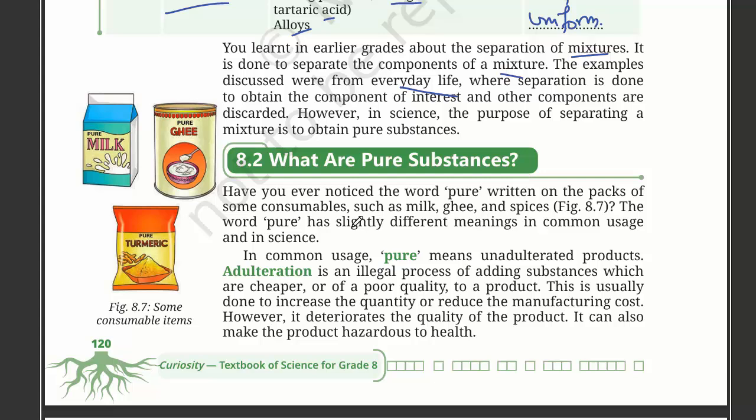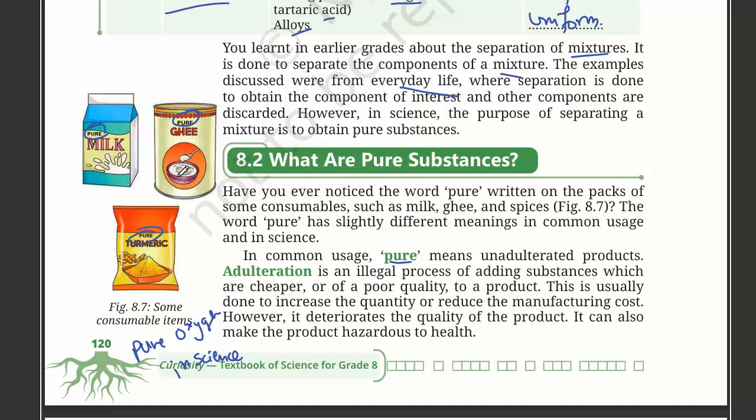What are pure substances? Have you ever noticed the word pure written on the packs of some consumables? We can see pure ghee, pure milk, and pure turmeric written on the packs of consumables such as milk, ghee, and spices. The word pure has a slightly different meaning in common usage and in science. So the pure written here is different from what we say is pure oxygen in science.